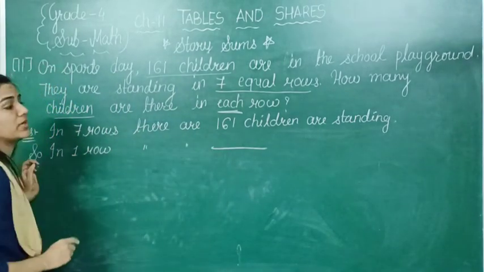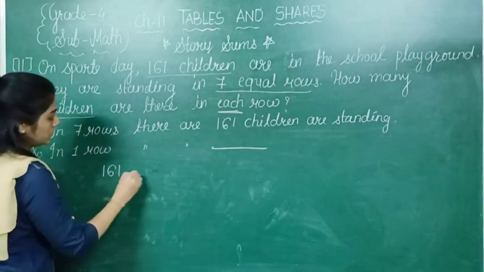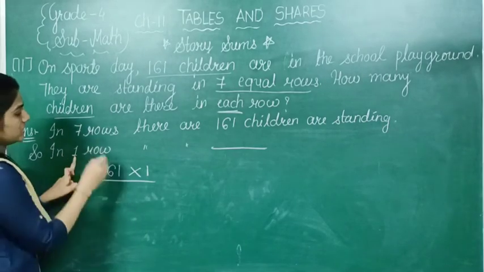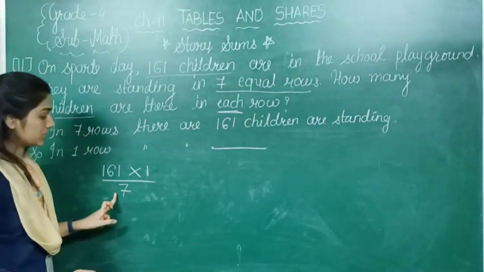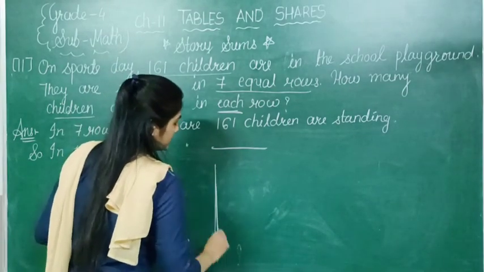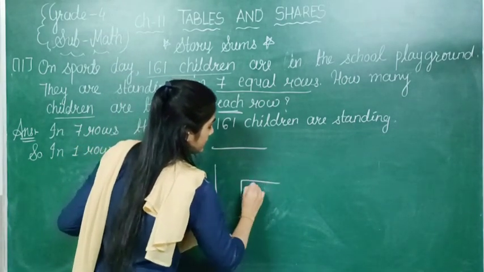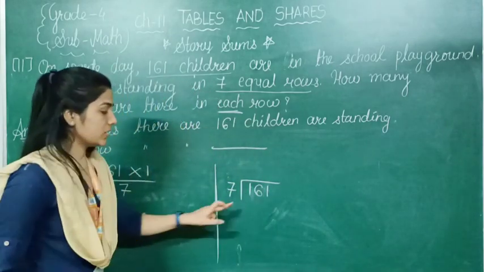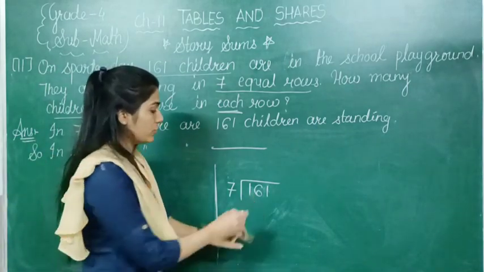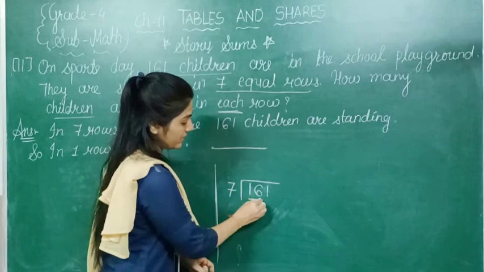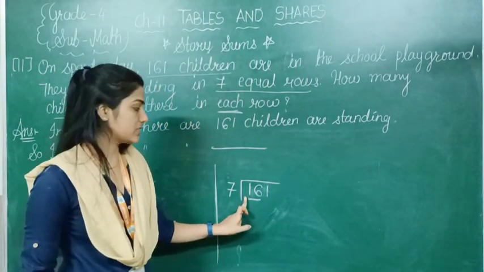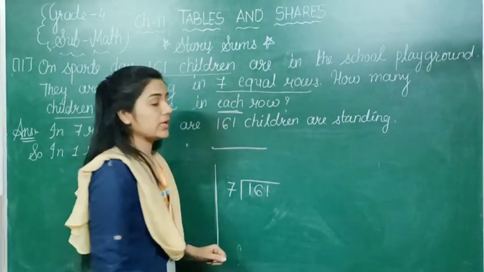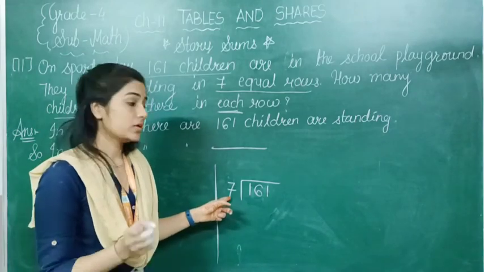So we can do cross multiplication. 161 multiply this one and we will divide this with this 7. So directly we can't cut it, so we need to find the sum. 161 divided by 7. See, first digit is 1, so we can't take this first. We have to take these 2 digits together, which is 16. But 16 is an even number, and it is not coming in the table of 7. So we need to take one digit which is from the table of 7.